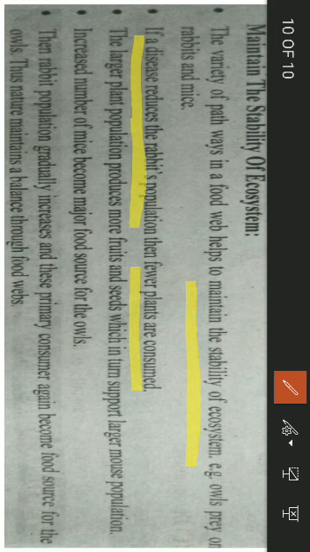The larger plant population produces more fruits and seeds, which is the food of mouse. If the food of mouse increases, then of course the population of mouse also increases.